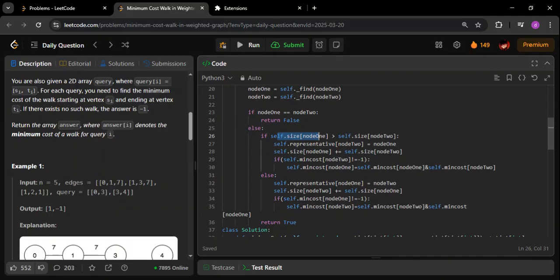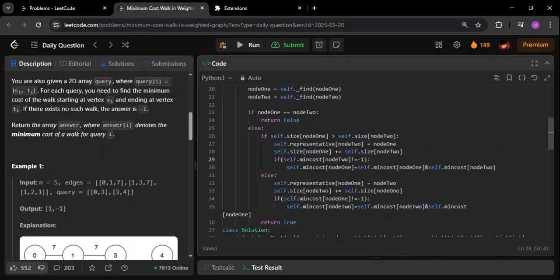Let us say the size of this particular component is high. This node belongs to one component, and this node belongs to a separate component. If the size of this one is high, we will merge the other component into this. So self.representative of node 2 is equal to node 1. And similarly, the size of node 1 is equal to the existing size plus the size of node 2. Simple as that.